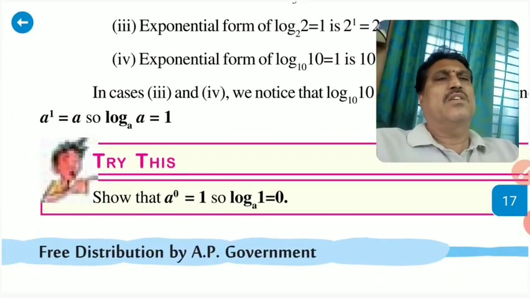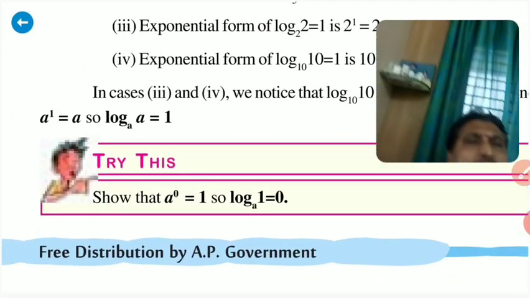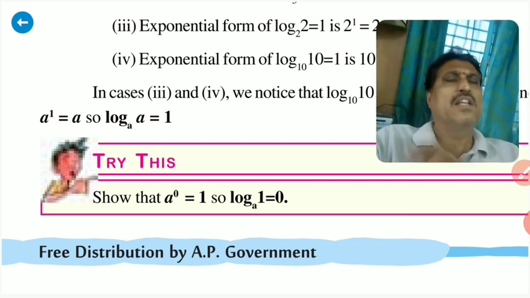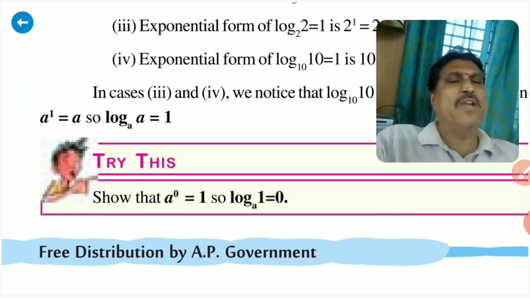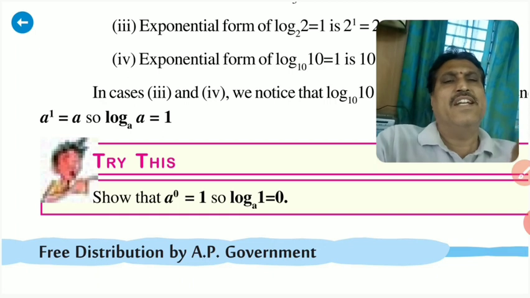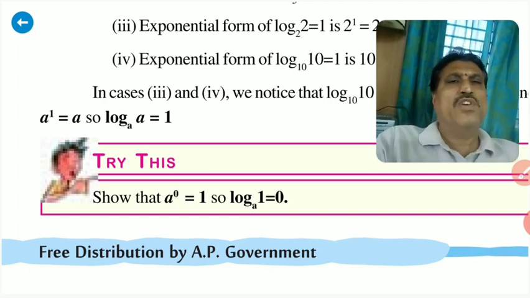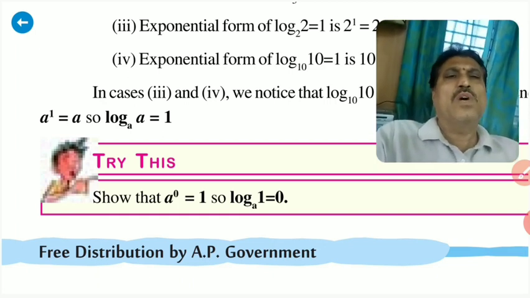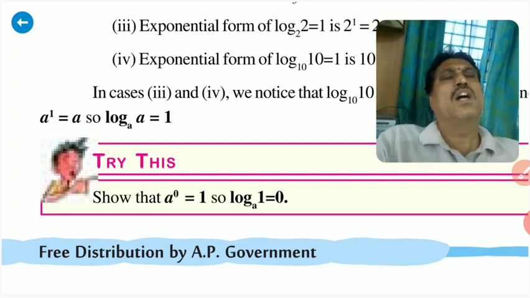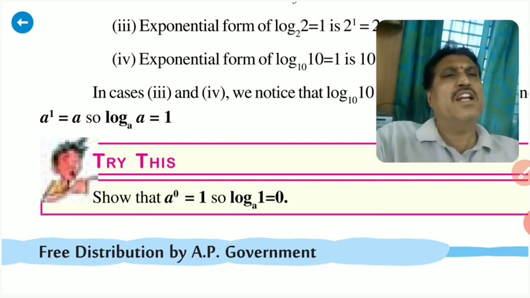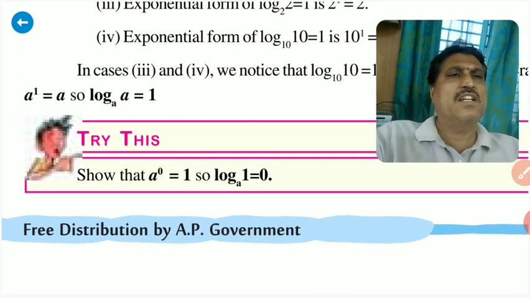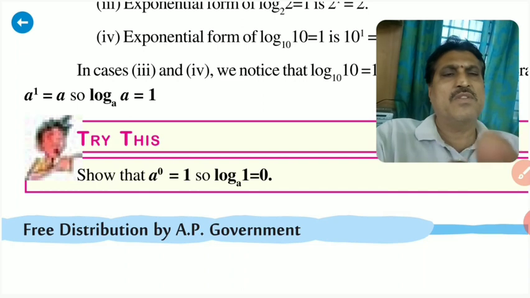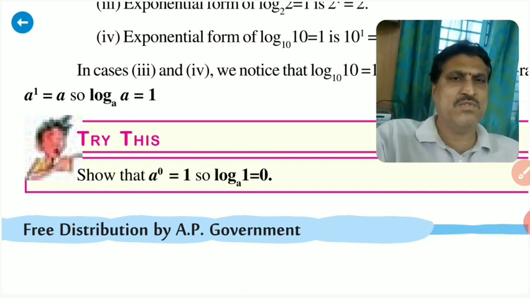Along with this, all the students should remember some rules regarding logarithms. In general, your teachers will explain in detail in the classroom. A power 0 is equal to 1; how does log 1 to the base a equal 0 come? In general, a power 0 is equal to 1 in exponential form. If we change that to logarithmic form, it becomes log 1 to the base a is equal to 0.